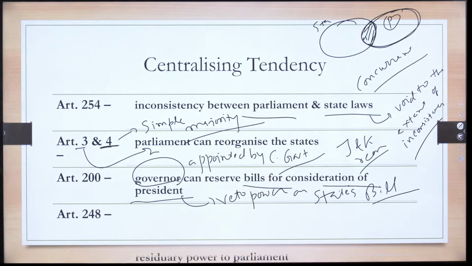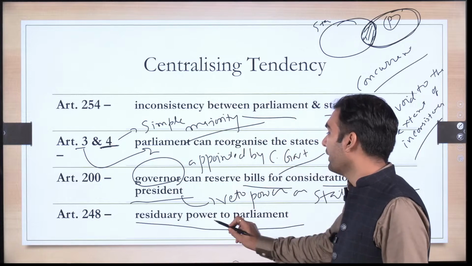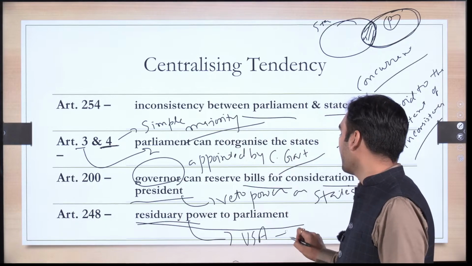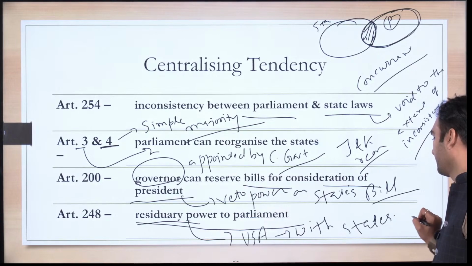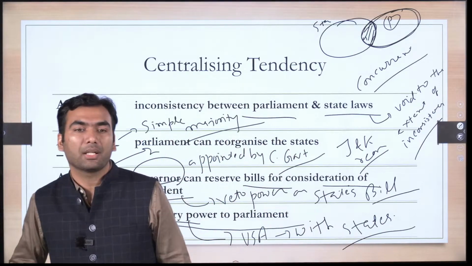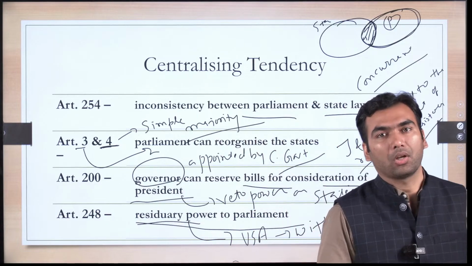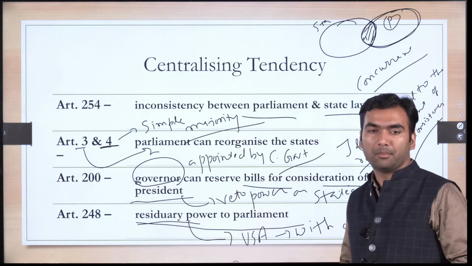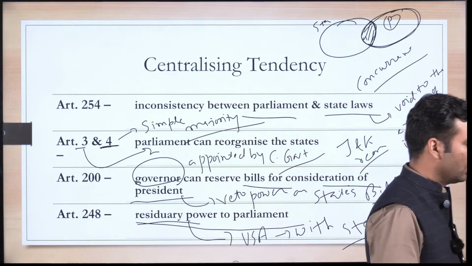Then we have Article 248, we have already studied. Residuary power is there with parliament. In USA, residuary power is with states. So if there is a new item on which there is no clarity as to whether the federal government can make law or state government, in that case the states over there can make law. In case of India, this power is with the union government.